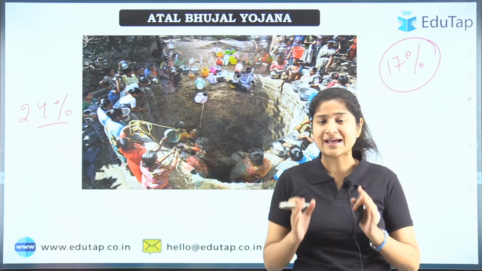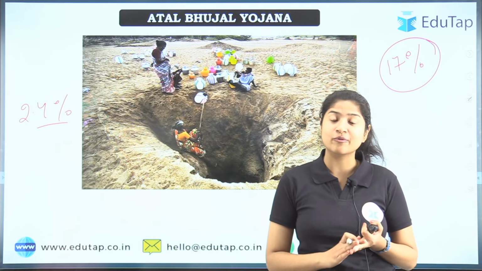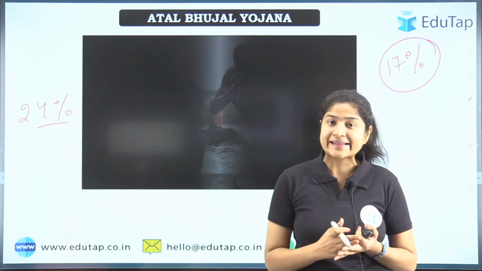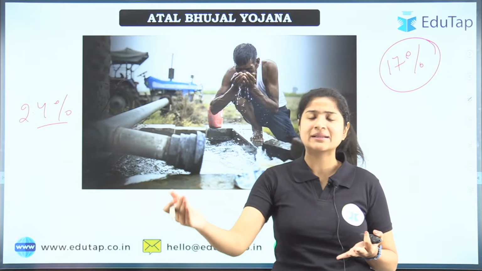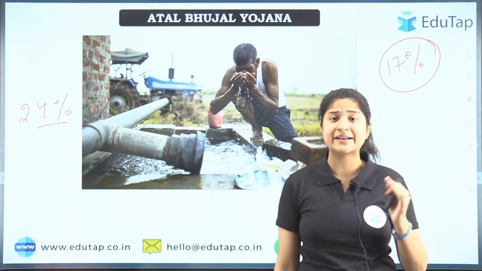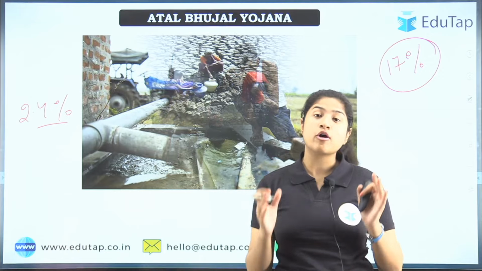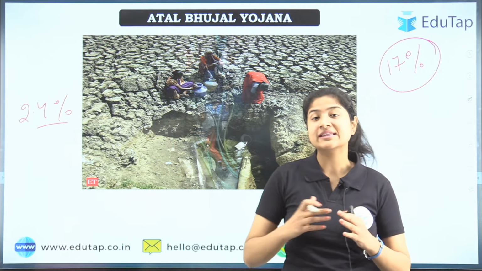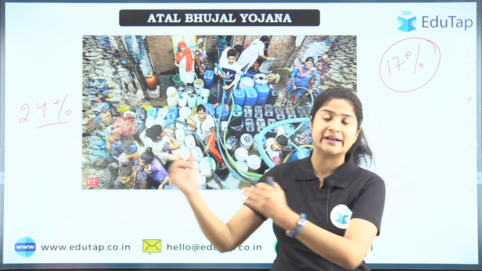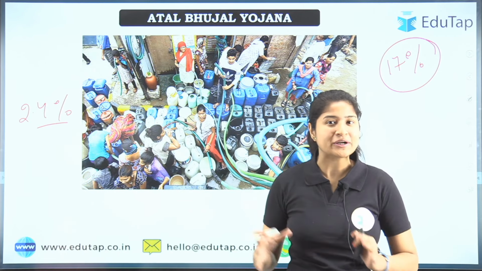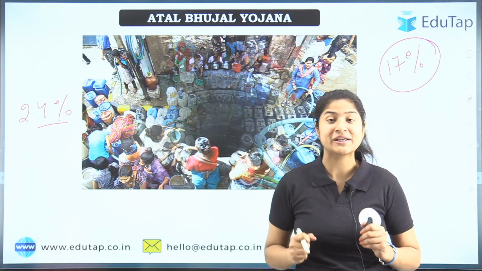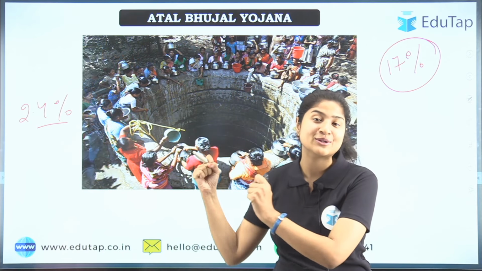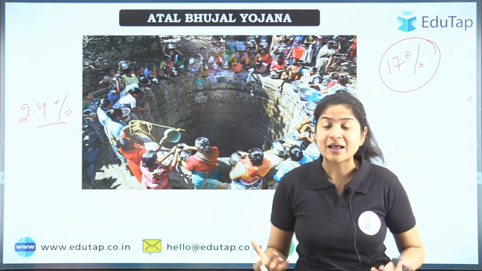Now let's talk about MSP, that is the minimum support price given by the government. Sugarcane, for example, and one other crop come under MSP. These two require a lot of water, and India produces so much of them that we literally have to export them. So we are not just exporting these crops, but we are also exporting our groundwater, which has been used to grow these crops.